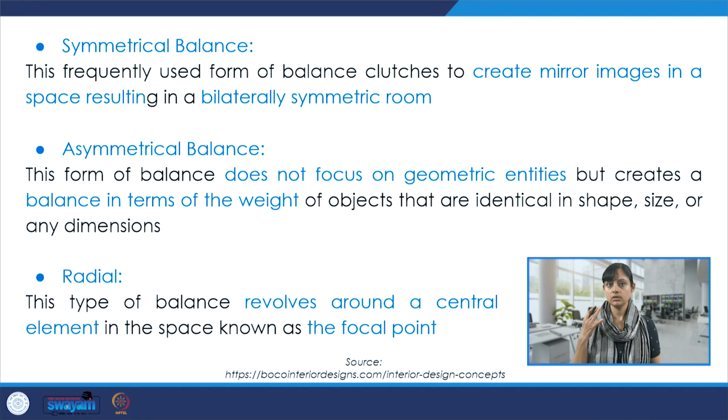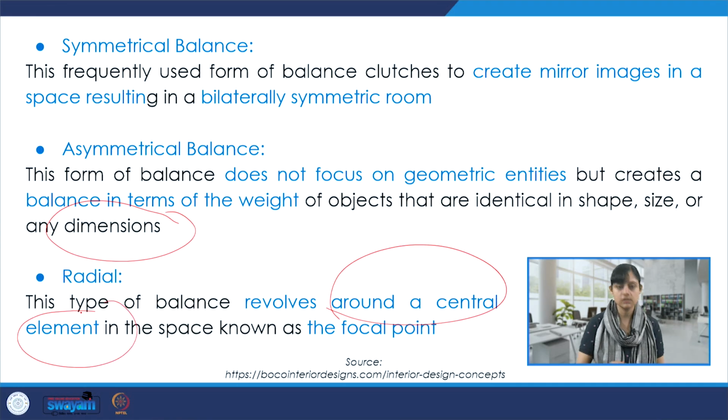When we talk about symmetrical balance, it creates mirror images in a space, and this results in a bilaterally symmetric room or space. It could be any space. When we talk about asymmetrical balance, it does not focus on geometric entities, but there is a balance in terms of the weight of the objects, which may not be identical in shape, size, or dimensions. And radial balance revolves around a central element, which acts as a focal point